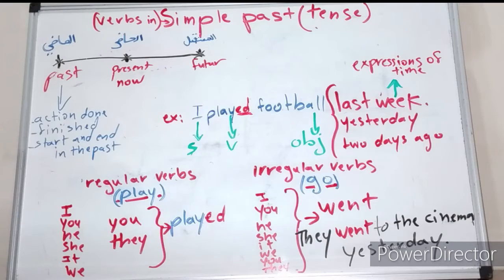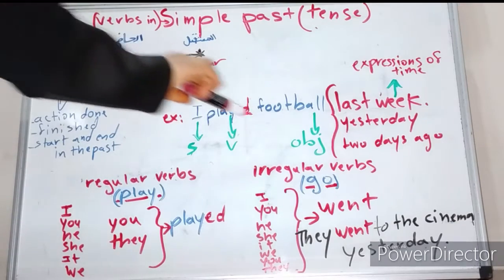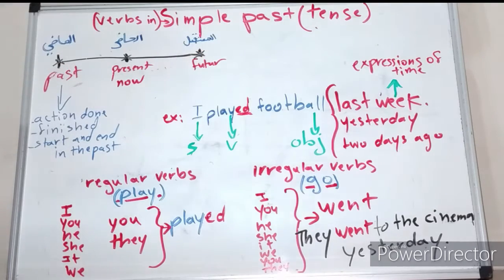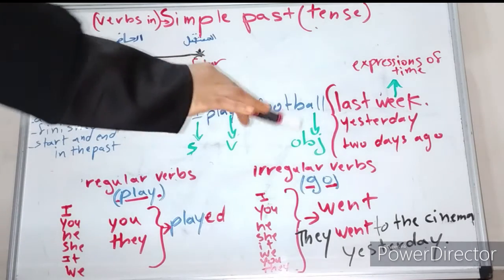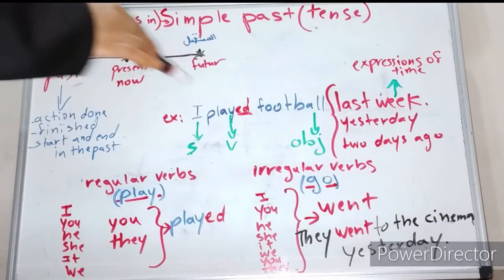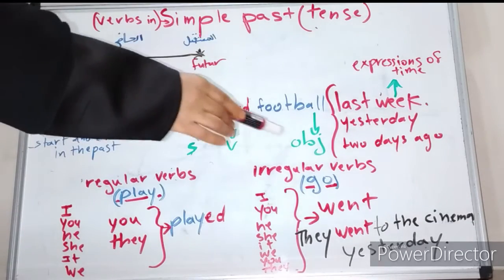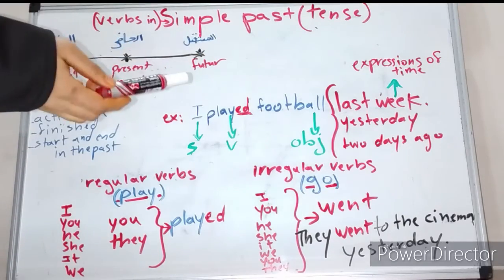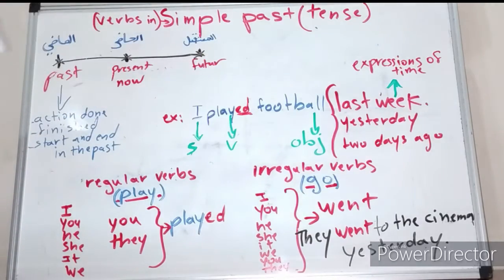One more thing is that the irregular verbs have no rules. You have to know them by heart. You have to memorize them because there is no rule to tell you how you're going to change this to that, but you have to memorize these irregular verbs.